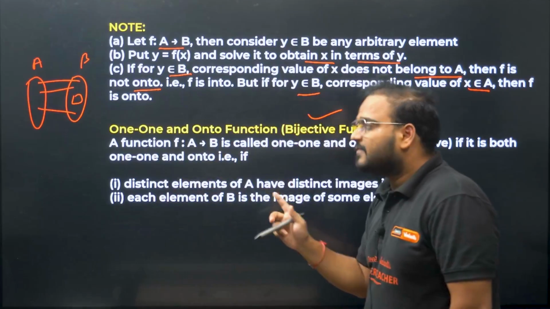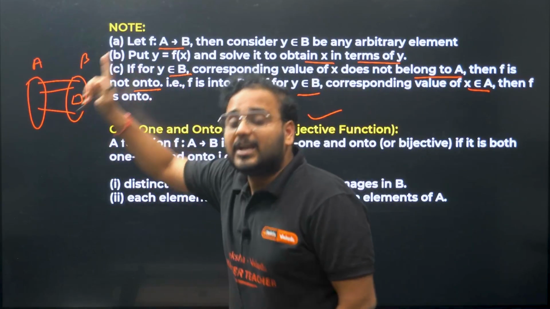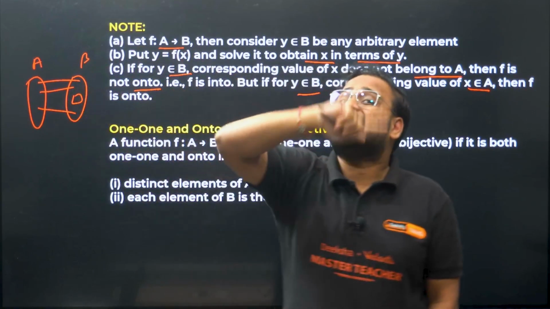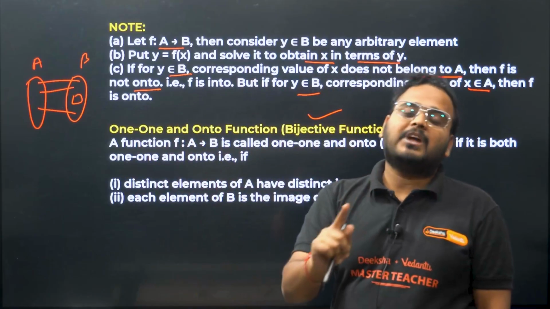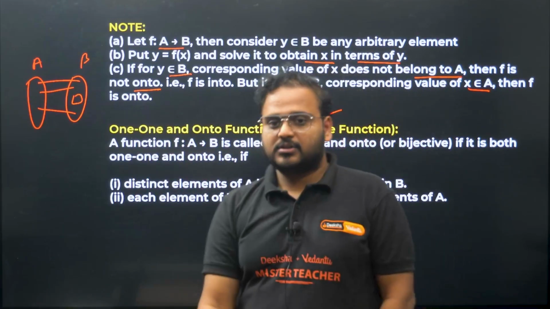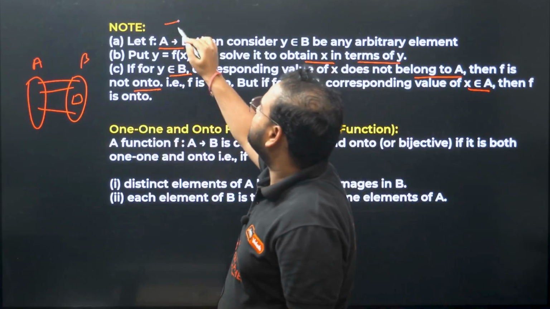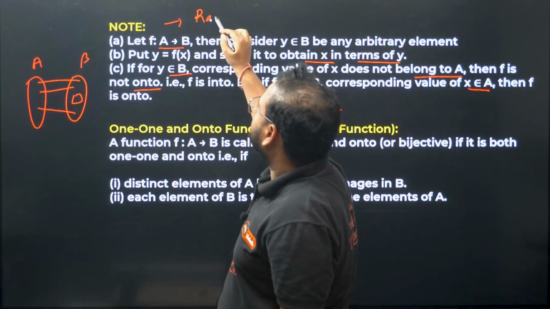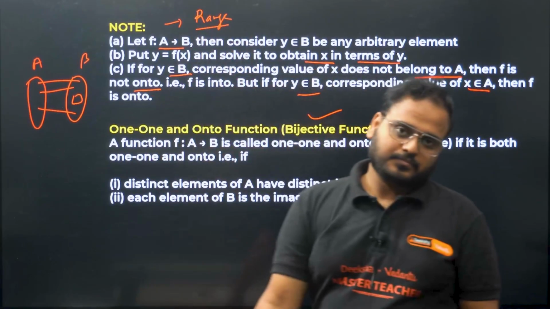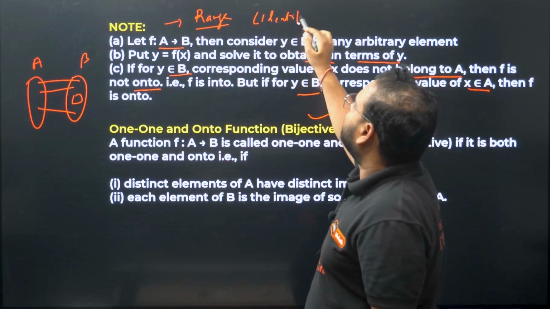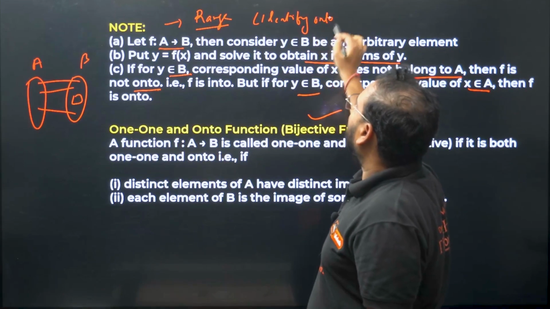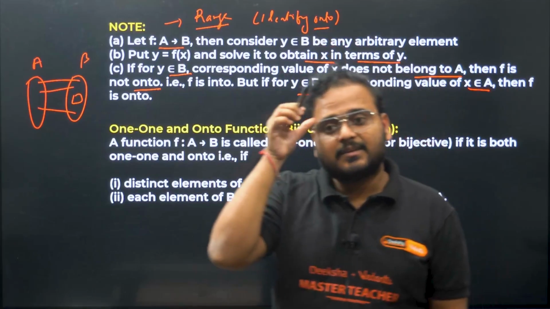I'll repeat myself: if for some value in the codomain you are not able to find any preimage, then that function will not be an onto function. This is how to identify onto functions, and this is the way to find the range. Is that clear?